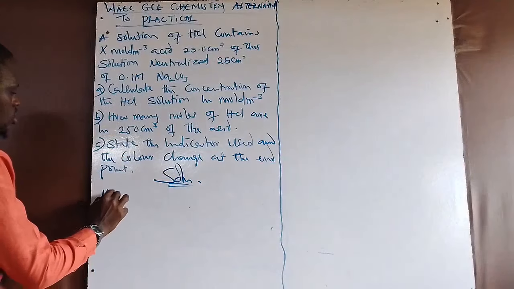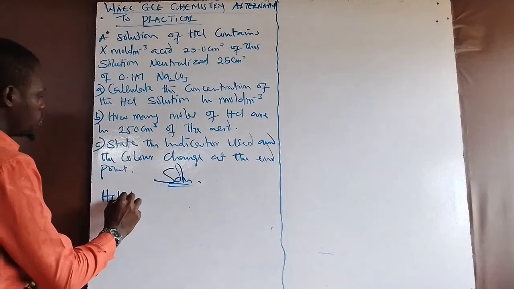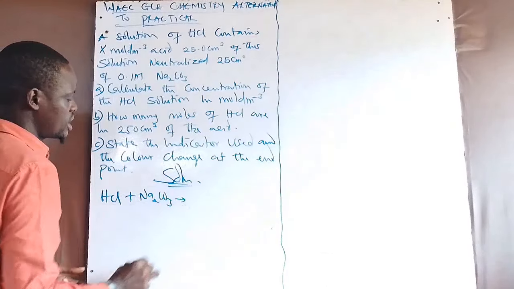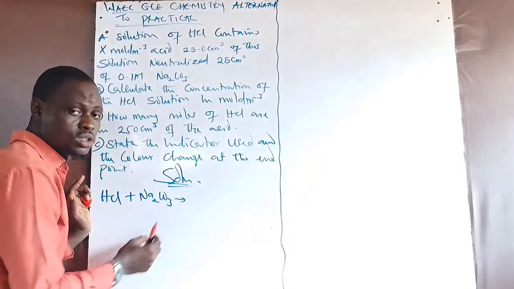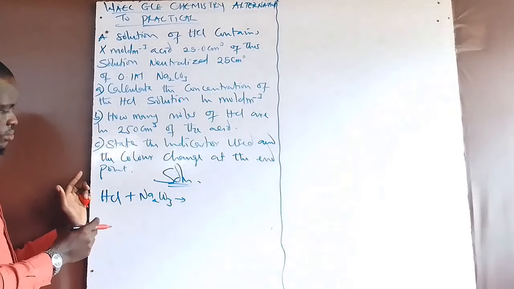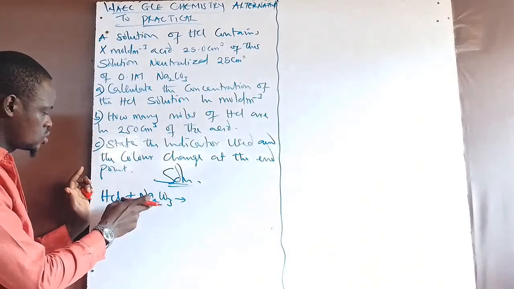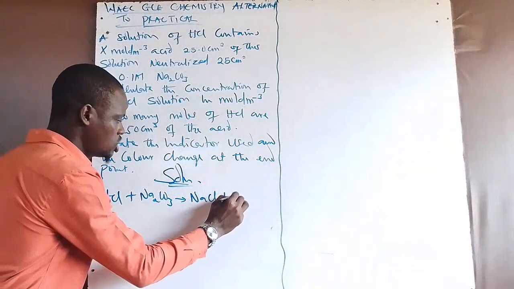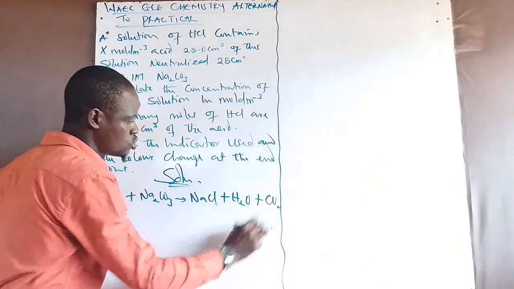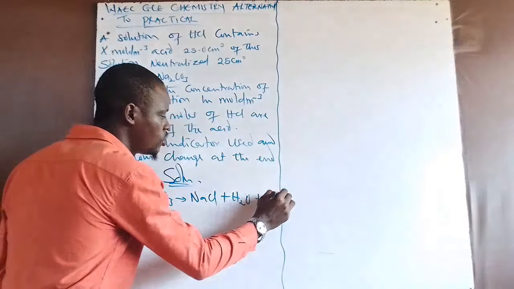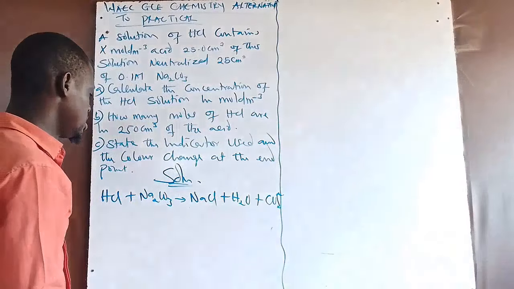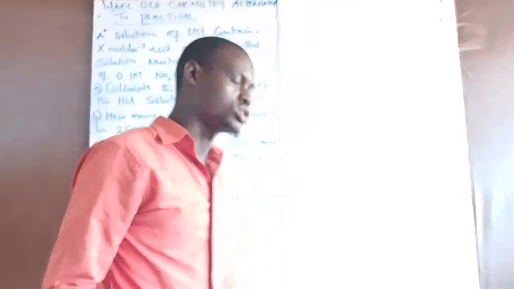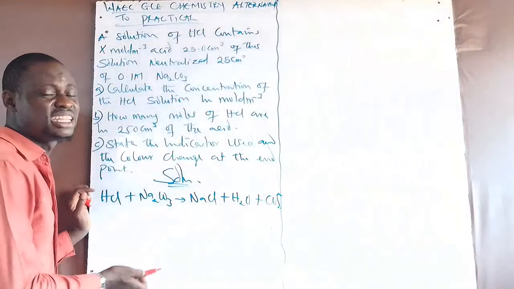We have hydrogen chloride, HCl, hydrochloric acid, reacted with sodium trioxocarbonate. When HCl reacts with sodium trioxocarbonate, we are going to be having NaCl plus H2O plus CO2. Now this CO2 will be given off as a gas in the experiment. Now we are going to try to balance up this equation to know the amount of acid that is used and the amount of base that is used.